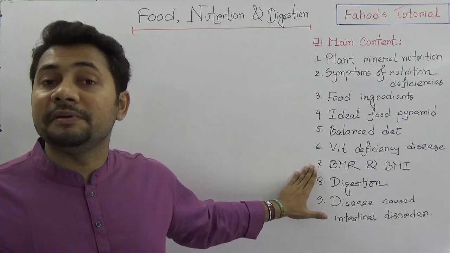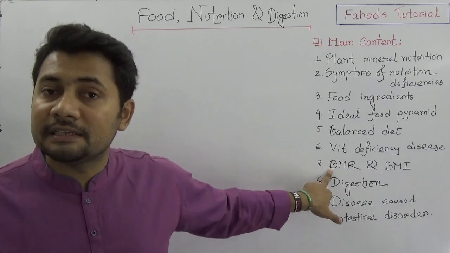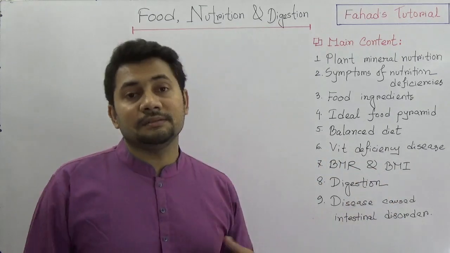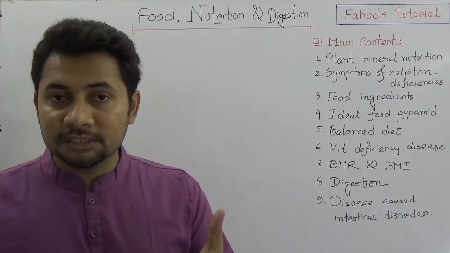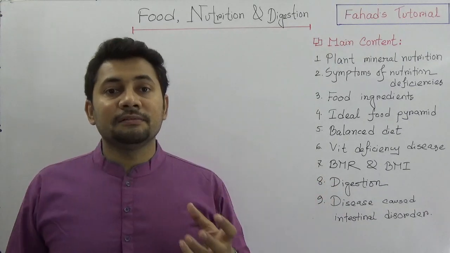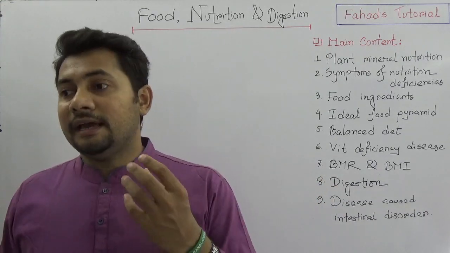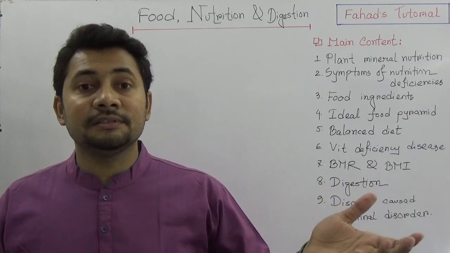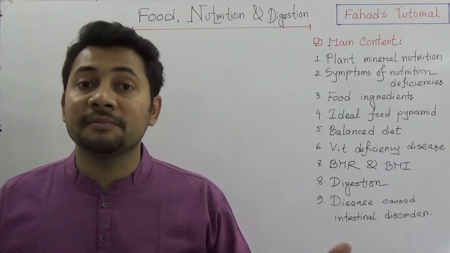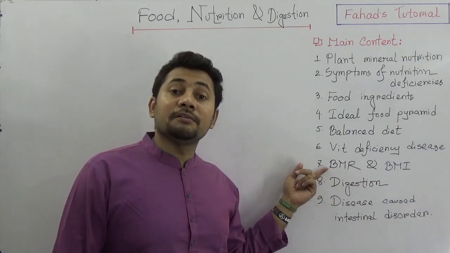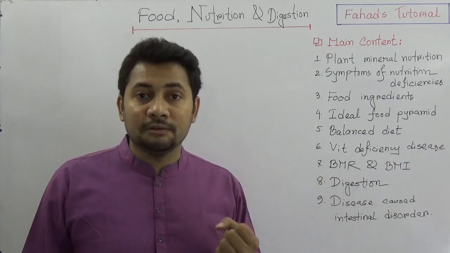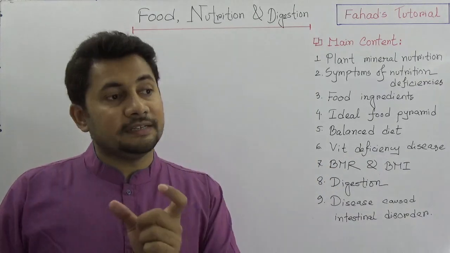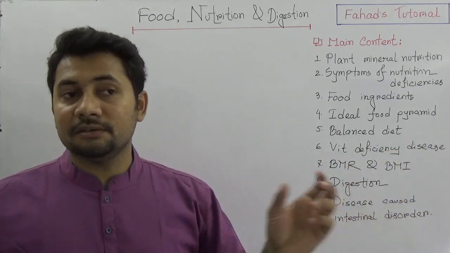We need to know about BMR and BMI. Basal metabolic rate and body mass index, these two involve mathematical calculations. You must know that BMR is the rate that indicates the energy required by a human being at the resting phase to continue basic functions like breathing. So this is the rate of energy that is required by a person at rest. BMI is just a number that shows whether a person is healthy, underweight or overweight.